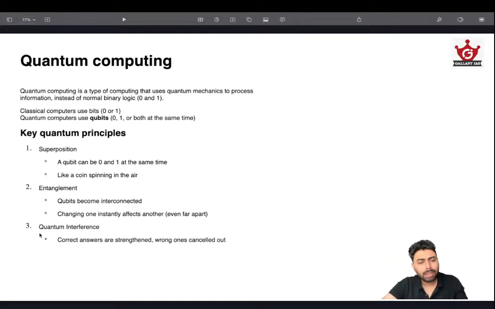Basically, you need to remember quantum interference, quantum entanglement, and quantum superposition. And I hope you understood what superposition is: having both states together. Entanglement means one affecting the other. Quantum interference means the correct ones are strengthened and the wrong ones are cancelled out.